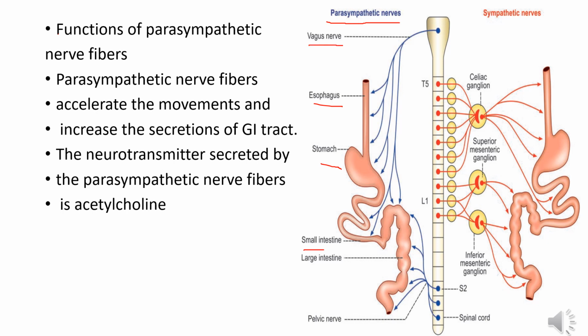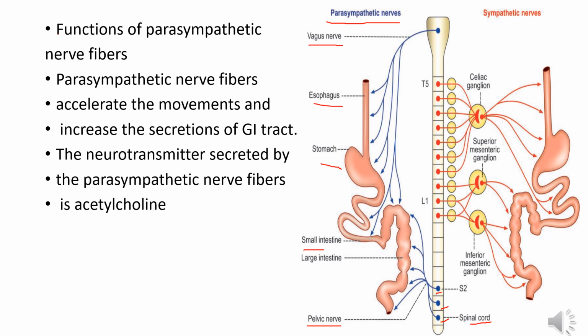Preganglionic nerve fibers to lower part of large intestine arise from second, third and fourth sacral segments of spinal cord and pass through pelvic nerve. All these preganglionic parasympathetic nerve fibers synapse with postganglionic nerve cell in myenteric and submucous plexus.